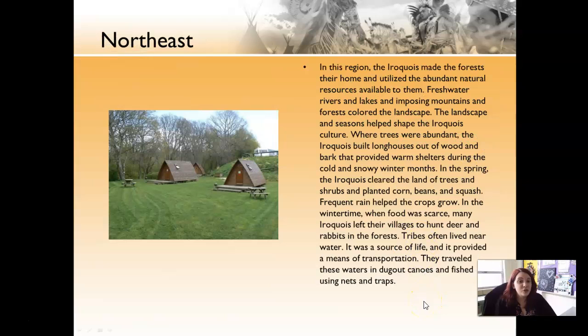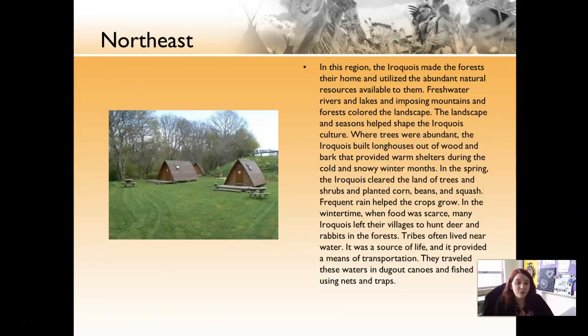Northeast. In this region, the Iroquois made the forest their home, and they had an abundance of freshwater rivers and lakes, also including mountains. And obviously, the seasons made it so they had to adapt to the different seasons. They had a lot of trees, so they were able to build long houses out of the wood and also build shelters during the cold winter months. In the spring, they were able to plant corn, beans, and squash, and there was a lot of rain, so they had a lot of help with that for their crops.